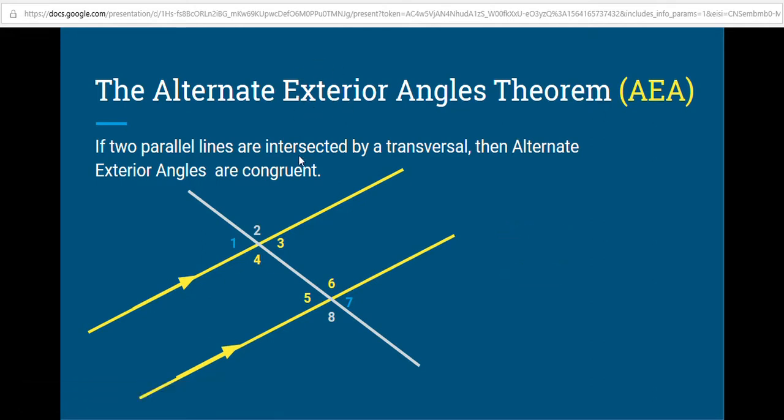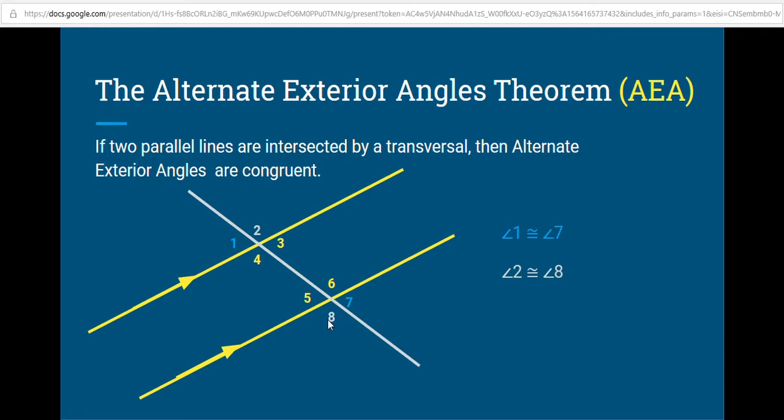So their angles are on opposite sides of the transversal and on the outside of the parallel lines. So 3, 4, 5, and 6 are on the inside. 1, 2, 7, 8 are on the outside. So since 1 and 7 are both on the outside and across the transversal from each other, they are congruent. Since 2 and 8 are both on the outside and across the transversal from each other, they are congruent.